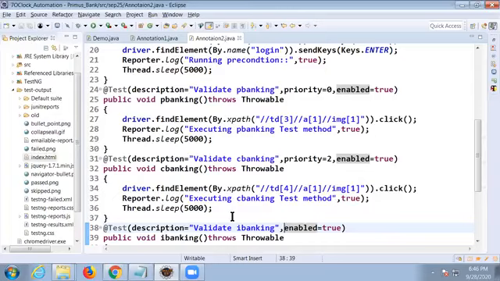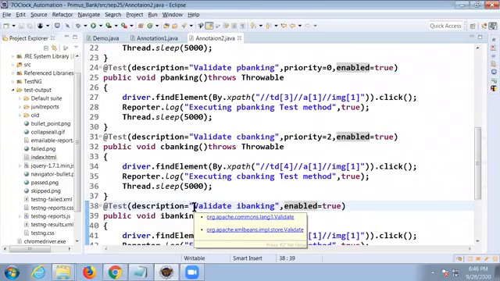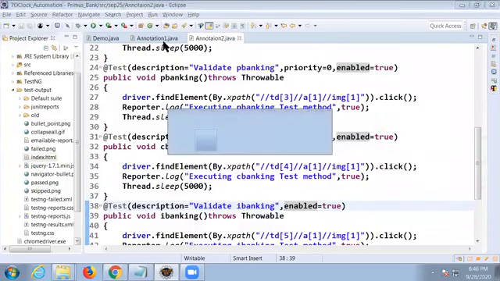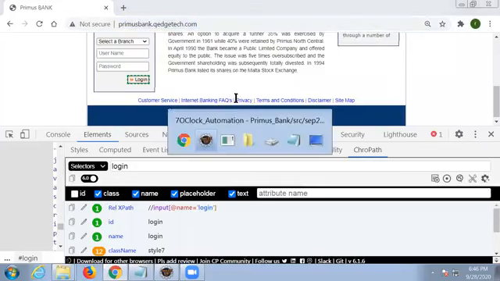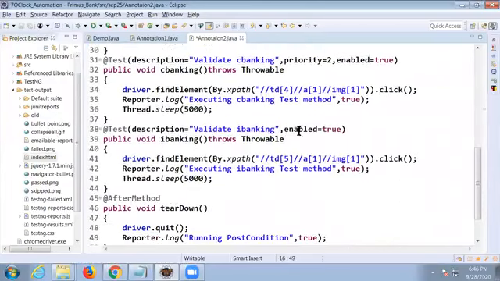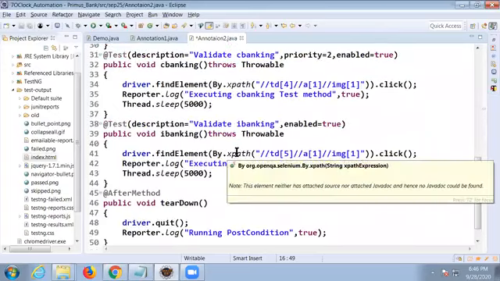We'll take the next priority of what we have defined. Like we have defined 0 and 2. So you mean to say this will be executed without priority? First it will give importance to priorities, then it goes for non-priorities. If we have more test cases with no priority, then it will execute in alphabetical order. Yeah. But here in this case, you mean to say this will have the third priority? This will be running as the third test case, right? Yes, sir. I don't know. Let me check.